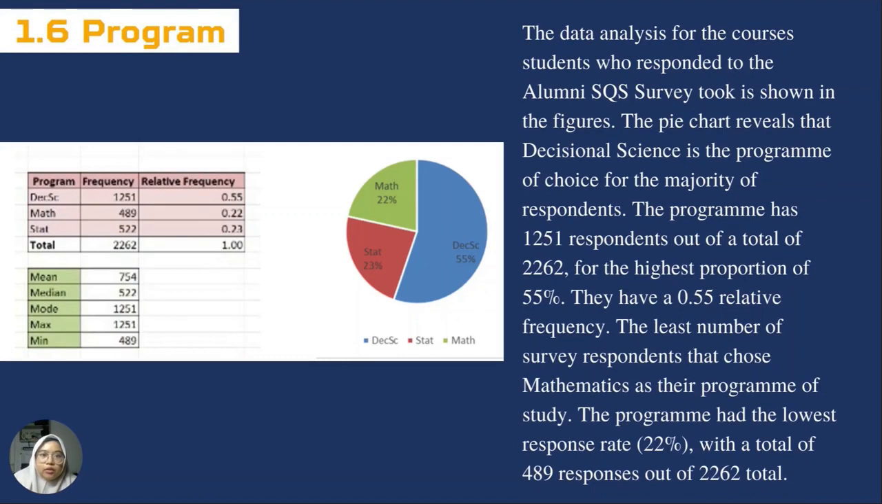The data analysis for the courses of students who responded to the Alumni SPS survey is shown in the figures. The pie chart reveals that decision science is the program of choice for the majority of respondents. The program has 1,251 respondents out of a total of 2,262, the highest proportion at 55%. They have a 0.55 relative frequency. The least number of survey respondents chose mathematics as their program of study. The program had the lowest response rate, 22%, with a total of 489 responses out of a total